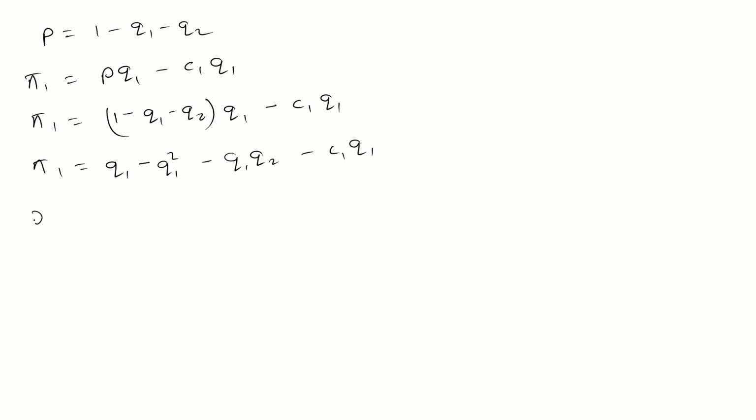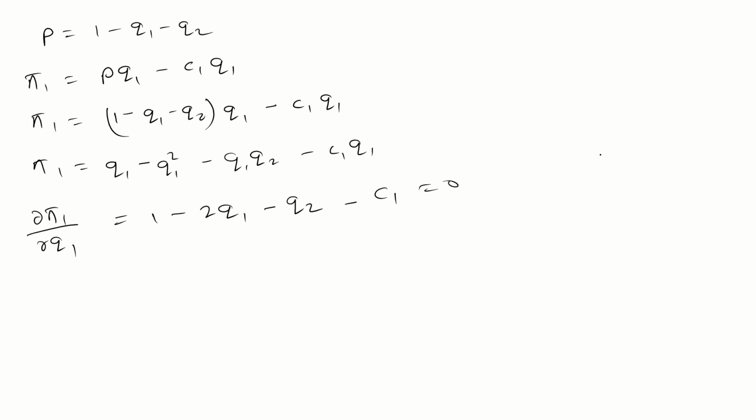Just apply the first order condition, del pi by del Q1. So what you will get? 1 minus 2Q1 minus Q2 minus C1 equal to 0.